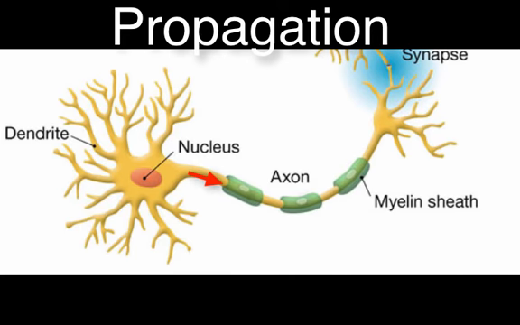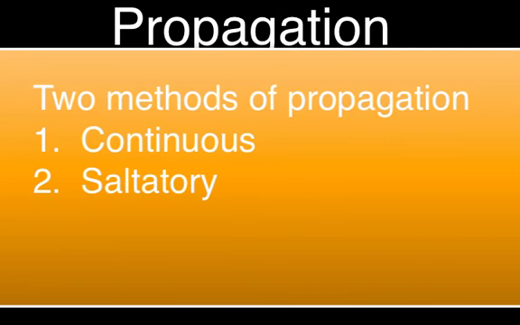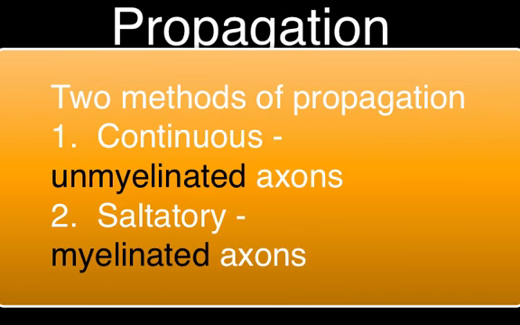Action potentials generated at the axon hillock will move along the entire length of the axon. This movement of the action potentials is called propagation. There are two methods of propagating action potentials: continuous propagation and saltatory propagation. Continuous propagation occurs in axons that are unmyelinated, while saltatory propagation occurs in axons that are myelinated.